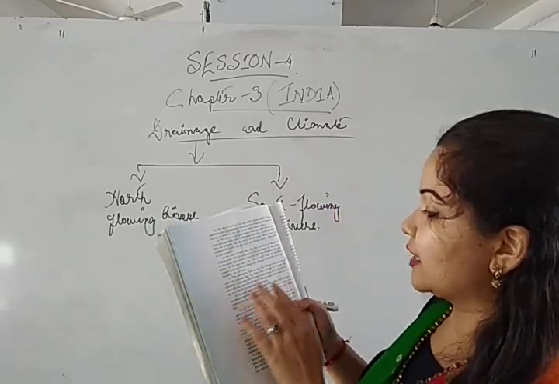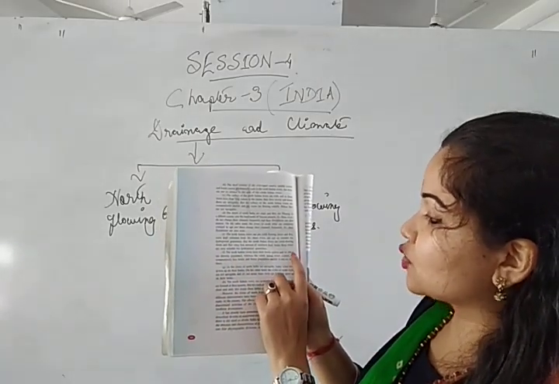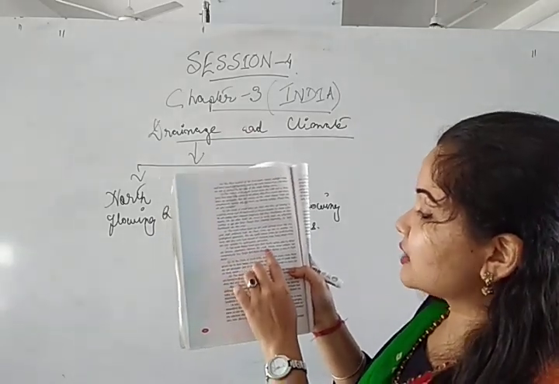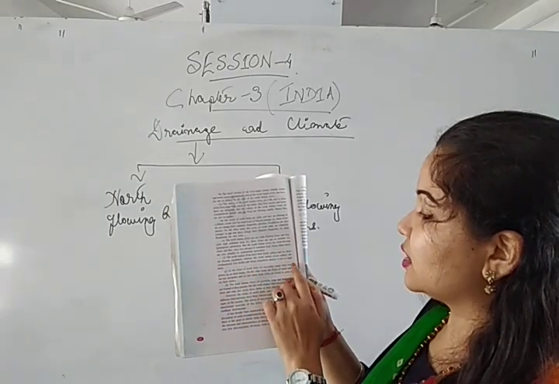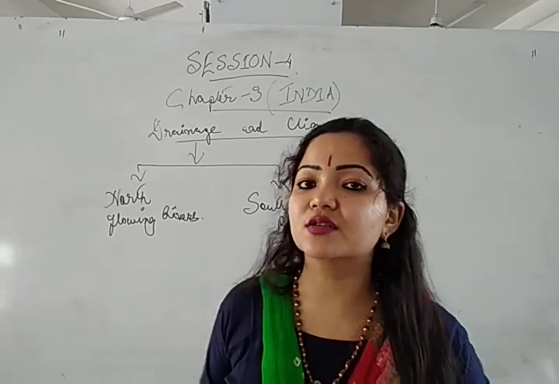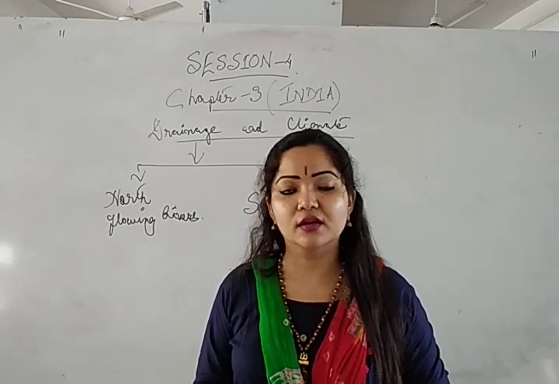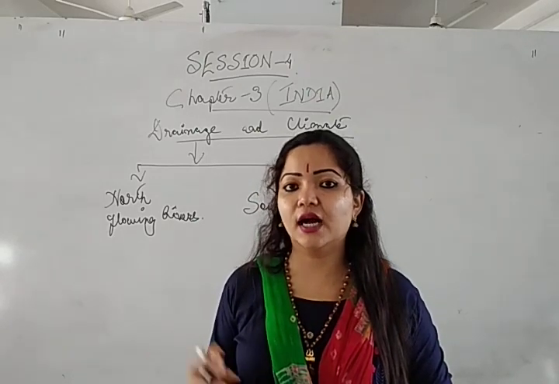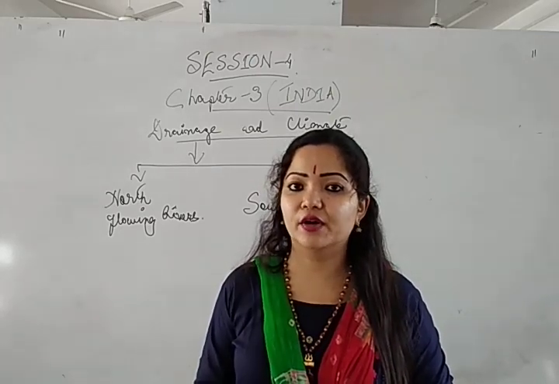Okay, so next point, the North Indian rivers have fertile valleys and so these are densely populated, as we all know, whereas the South Indian river valleys are comparatively less fertile and hence population density is not so high there. The most popular cities of India can be found in UP, Delhi, Kolkata, or you can say West Bengal. In the Ganga Brahmaputra valley, we can find the highest number of population.